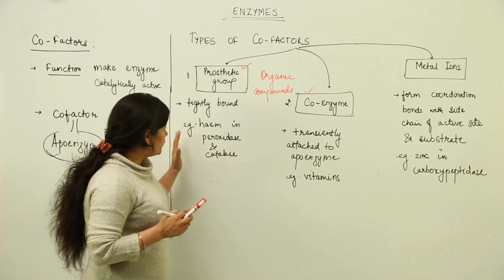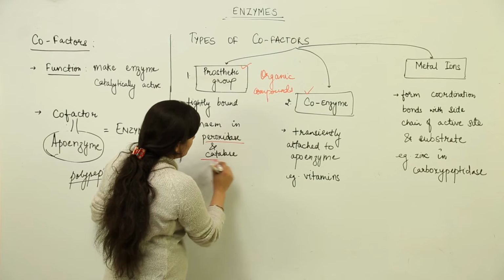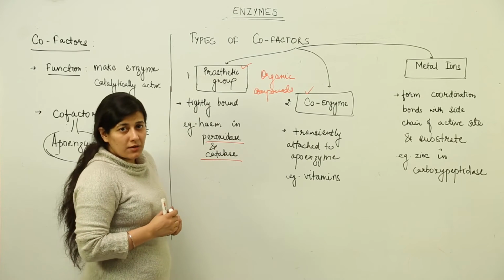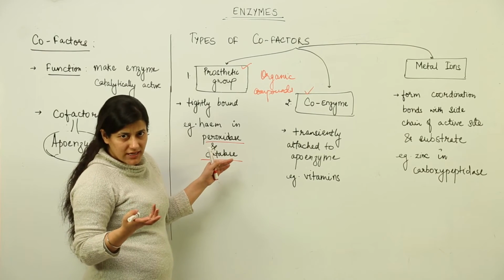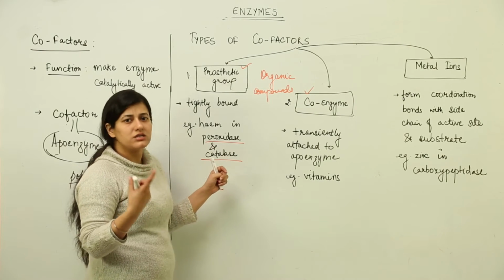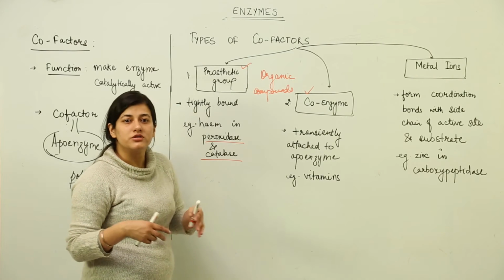Now for example, we know that peroxidase and catalase are very important compounds in our body. If peroxidase is not working, there would be poisoning inside our body, because hydrogen peroxide is a toxic compound which is released whenever oxygen is involved in the process of respiration.